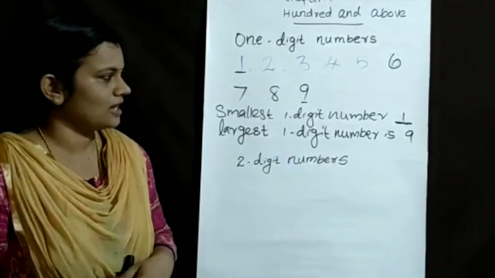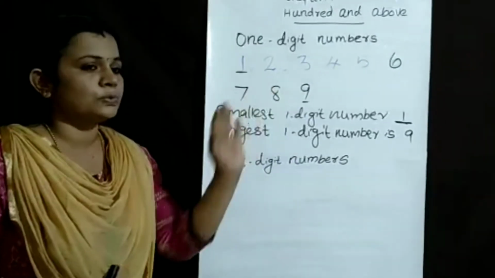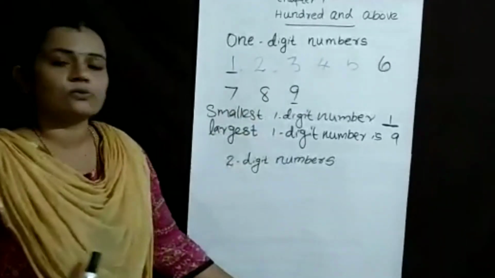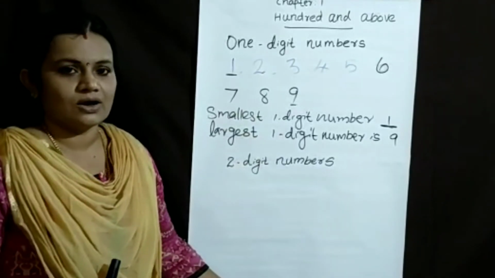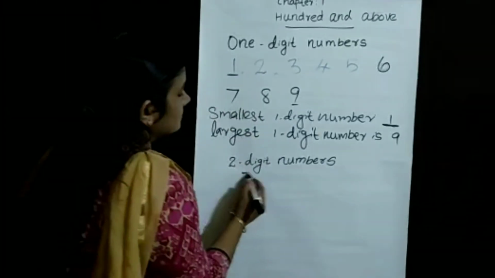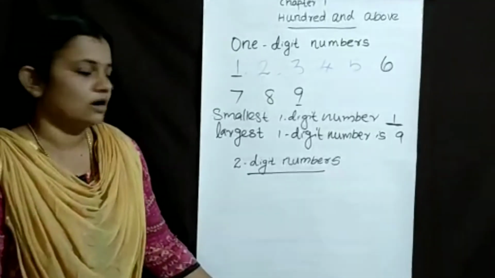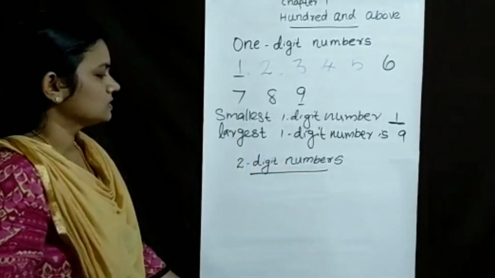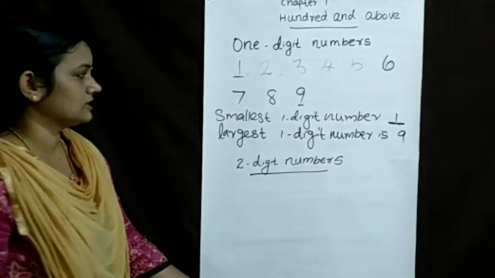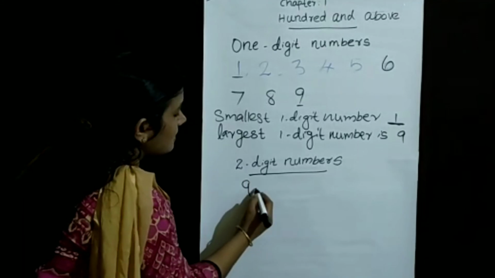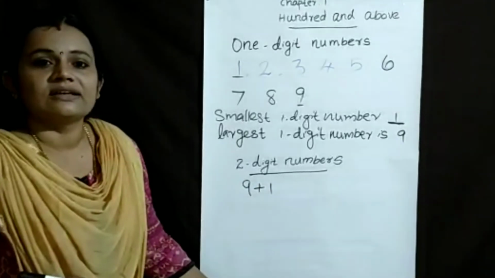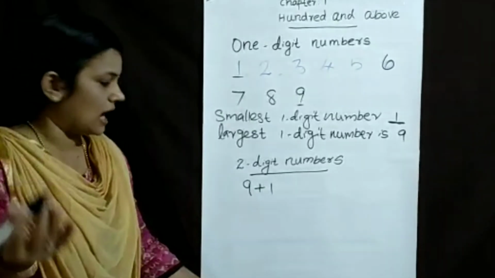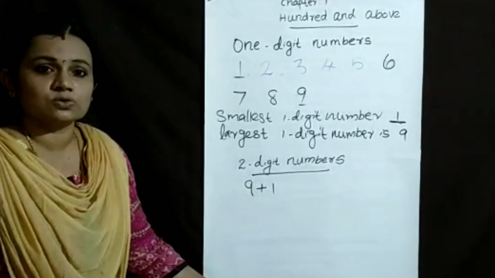Once again I repeat. The one-digit numbers are 1 to 9. The smallest one-digit number is 1. The largest one-digit number is 9. Next is the two-digit numbers. What are the two-digit numbers? There are so many. First one: 9 plus 1. When 1 is added to 9, what do we get?